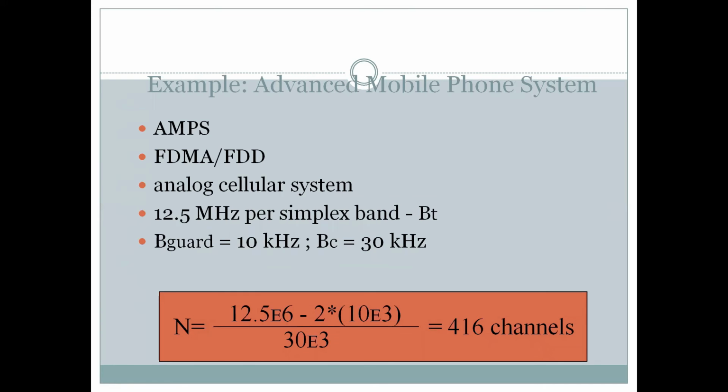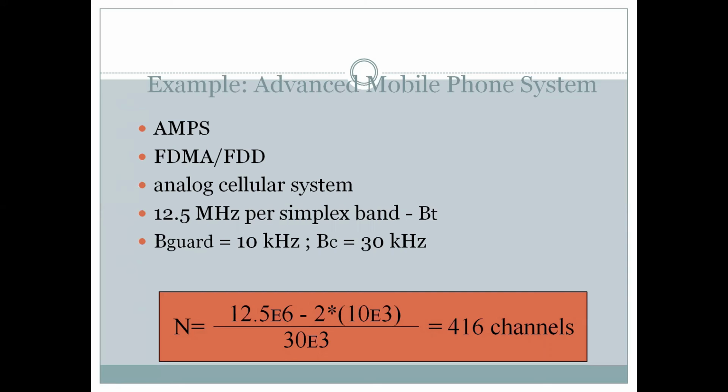We will take an example of the Advanced Mobile Phone System, AMPS, implemented with frequency division multiple access in tandem with frequency division duplexing. It's an analog cellular system. There is 12.5 megahertz per simplex band, the guard band is 10 kilohertz, and the channel bandwidth is 30 kilohertz.